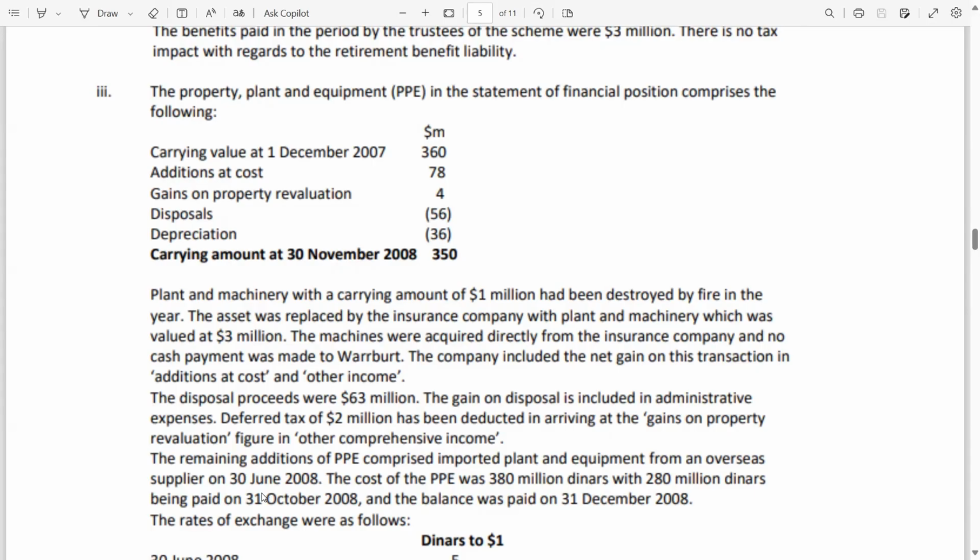The cost of the PPE was 380 million dinars at the date of acquisition, with 280 million dinars being paid on 31st October 2008 and the balance was paid on 31st December 2008, but the year end of Warburg is 30th November 2008.